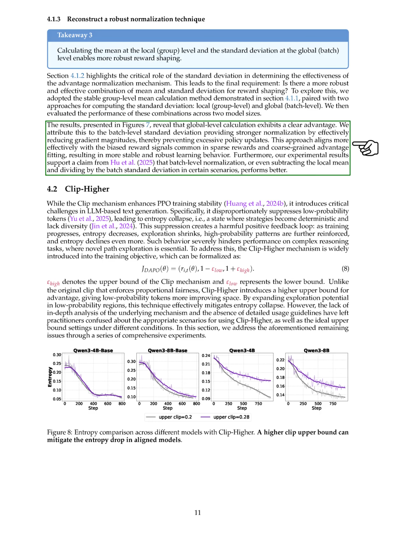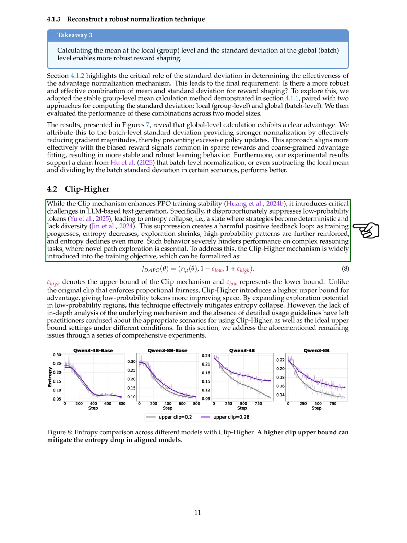We believe this is because the batch-level standard deviation offers stronger normalization by effectively reducing gradient magnitudes, preventing excessive policy updates. This method aligns better with the biased reward signals often found in sparse rewards and coarse-grained advantage fitting, leading to more stable learning.